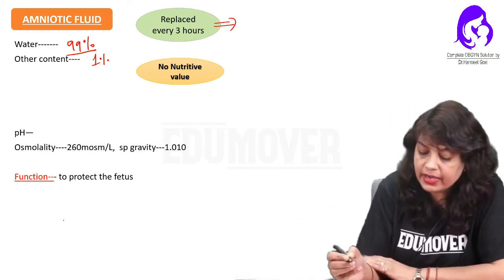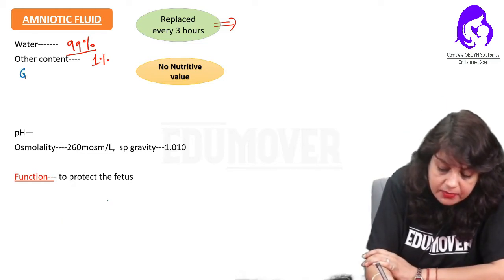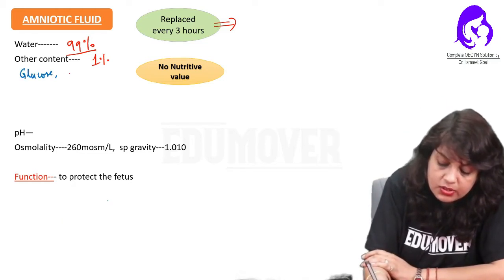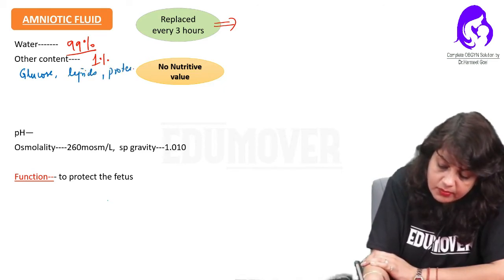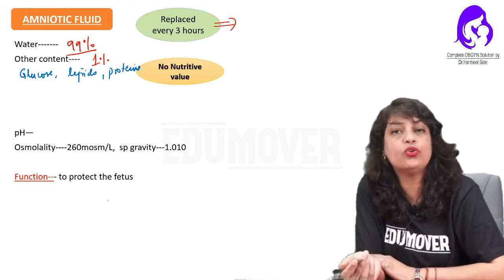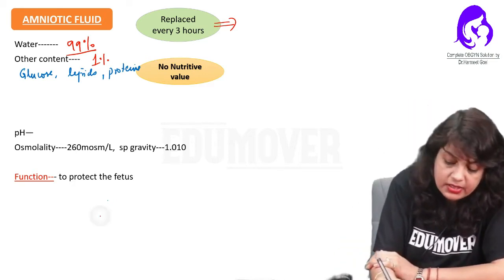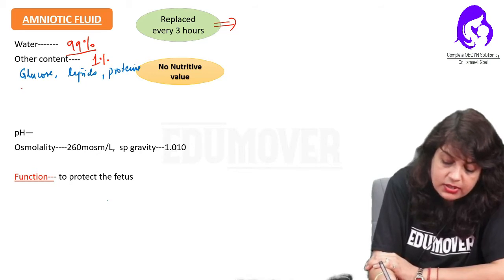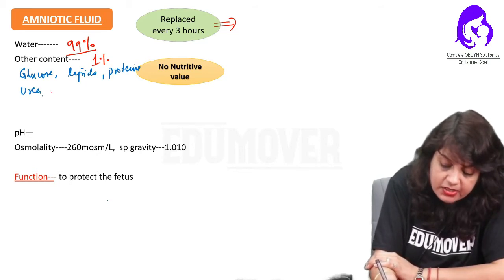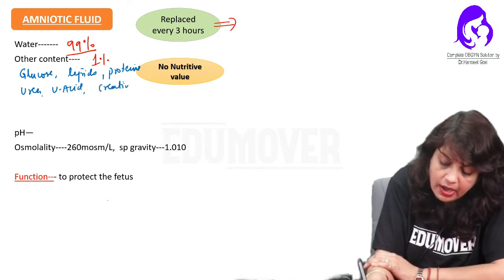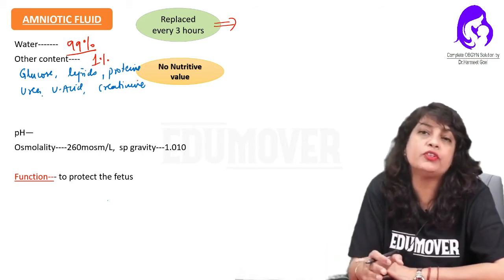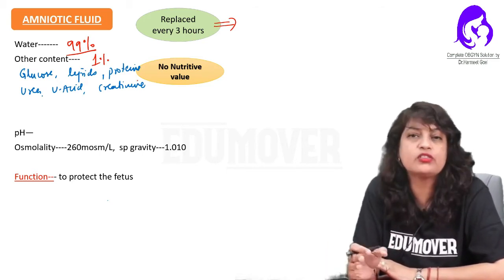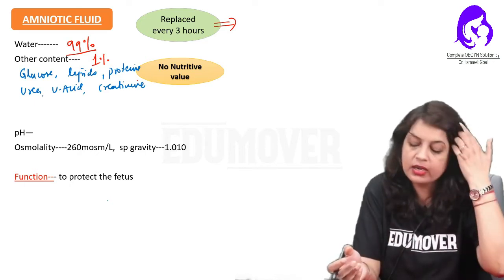In the other content, it contains glucose, lipids and proteins. Then other content includes the waste products like urea, uric acid and creatinine. This is because fetal urine is the main contributor of the amniotic fluid. So there is presence of urea, uric acid and creatinine.